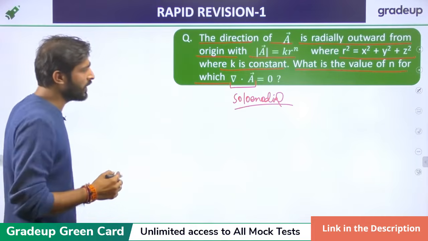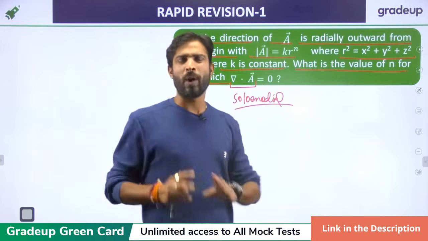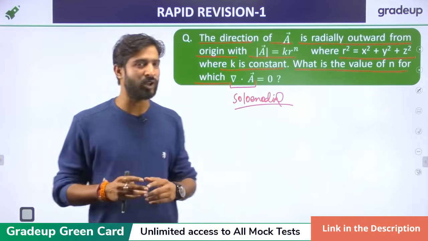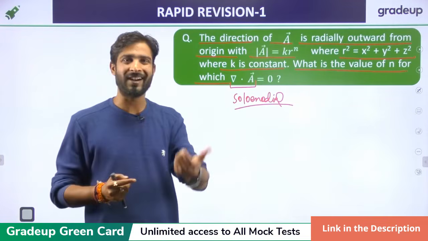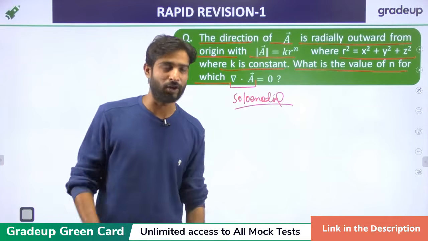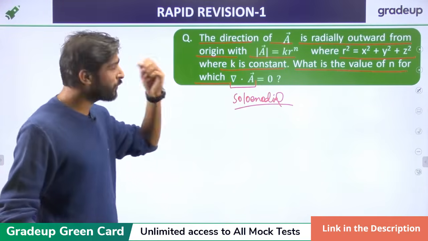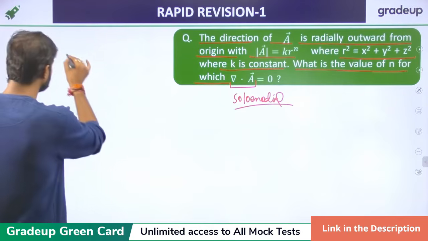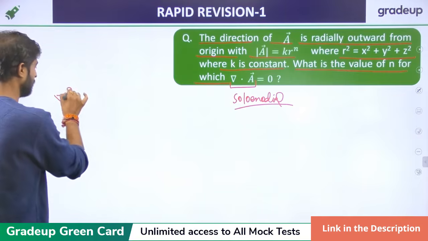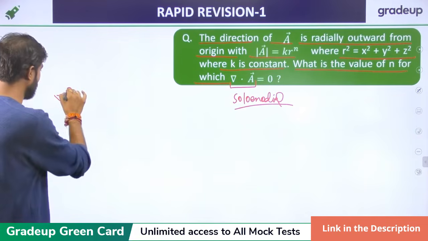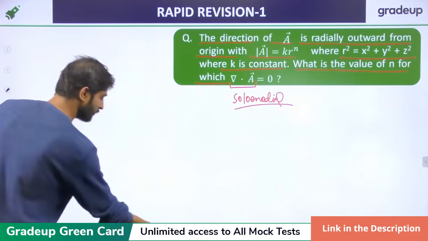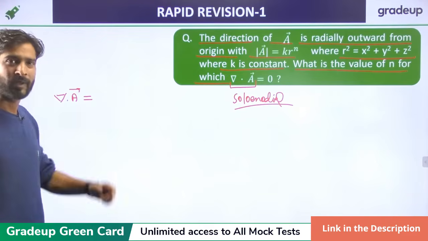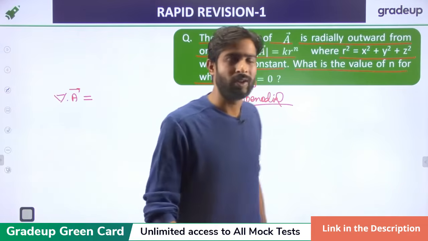Now if we want to calculate this, first of all, there are two approaches, right? First, we can solve in Cartesian. Another, we can solve in cylindrical or spherical coordinates. Right now I am using the spherical coordinate system. So in the spherical coordinate system we know that del dot A vector, for anything, part 1 will come in the ISRO exam or not?